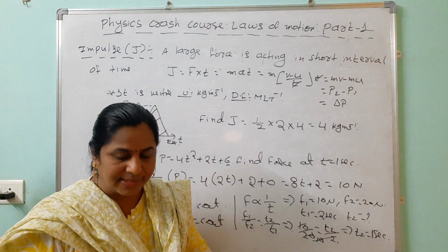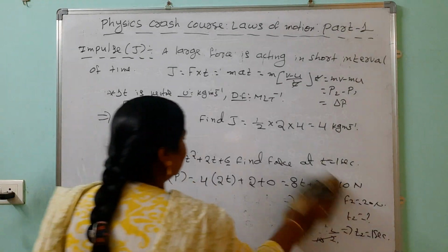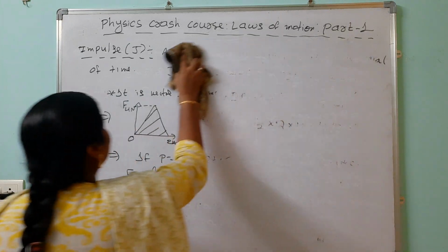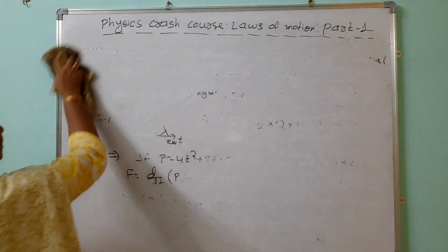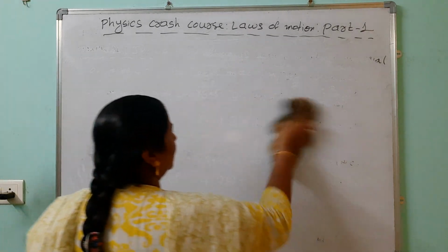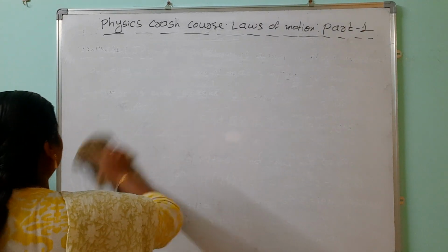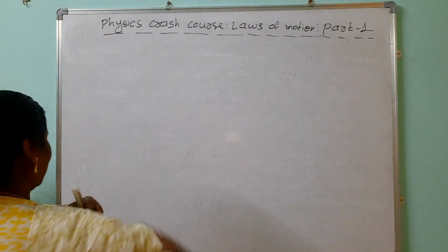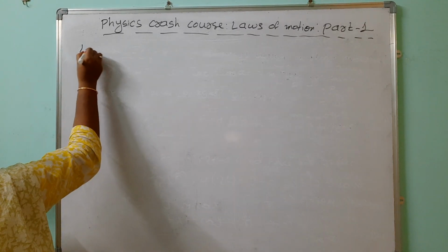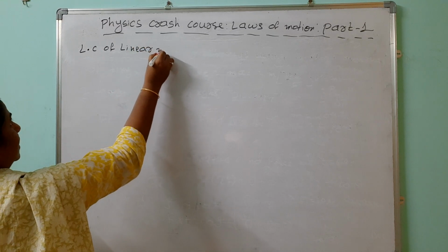Now we are going to discuss the law of conservation of linear momentum. What is the law of conservation of linear momentum? If there is no external force acting on the body, then immediately you can say momentum is constant. When momentum is constant, we can also say what the relation between mass and velocity is. This is called, look here, the law of conservation of linear momentum.